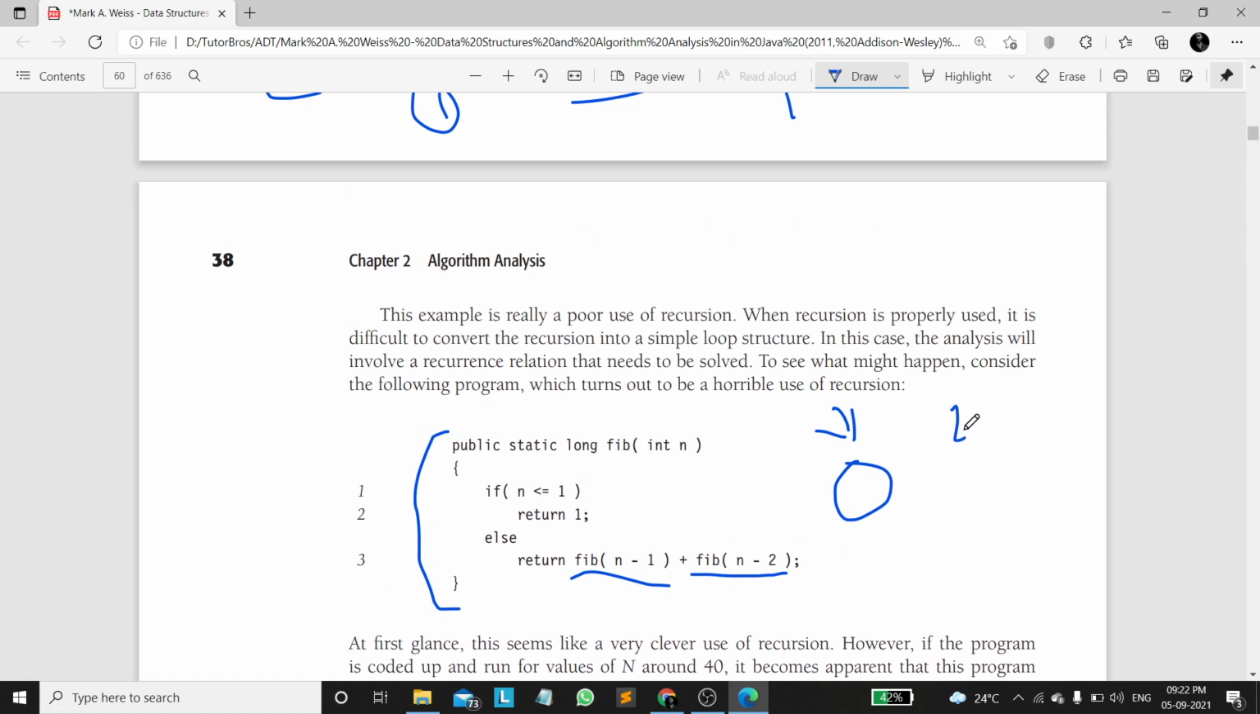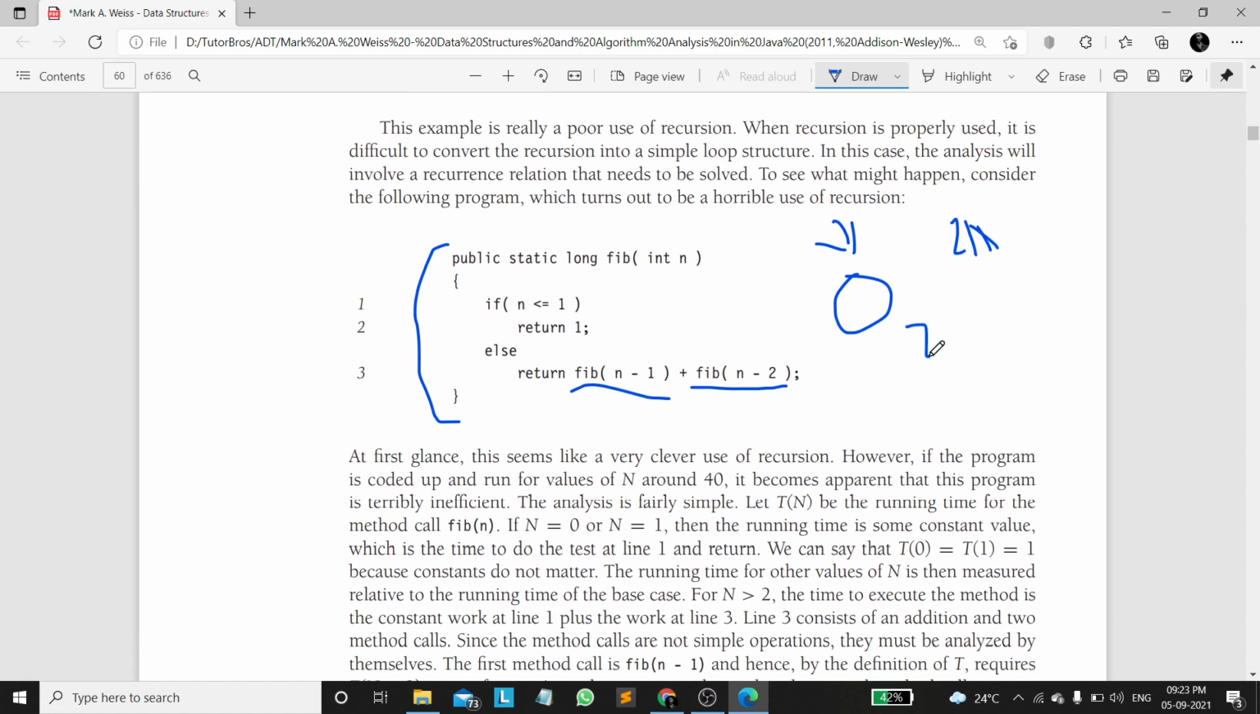You might be thinking it is 2n. No, it is not 2n. It is an exponential growth. It is 2 power n, very high time complexity. It can't run for more than 30. If n is greater than or equal to 32, around that, it won't be executing efficiently for larger inputs.